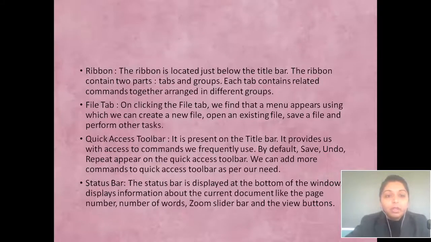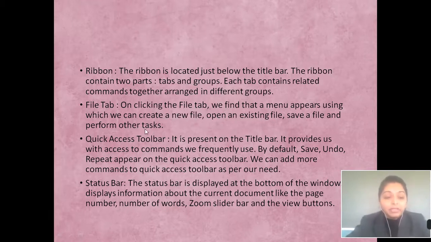Next we are having the ribbon. Now the ribbon is located just below the title bar. It contains two parts, tabs and groups. Each tab contains related commands arranged together in different groups. We will see this also. Next, first we will move on to the File tab. On clicking the File tab, we find that a menu appears using which we can create a new file, open an existing file, save a file and perform other tasks.